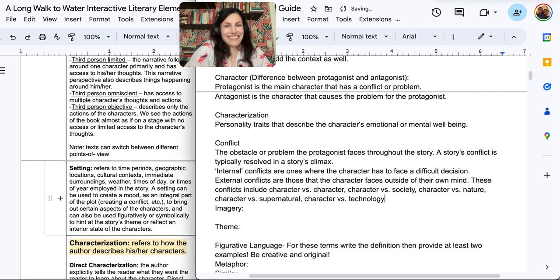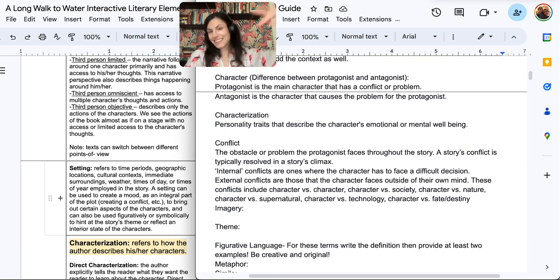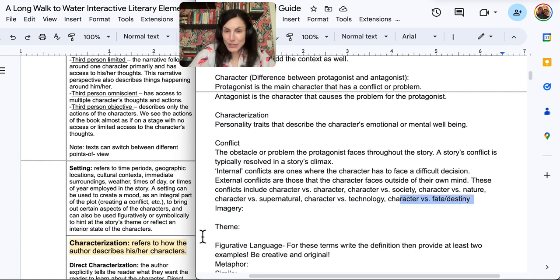Fun fact, when I was in school, character versus technology fell under character versus supernatural. And then around the late 90s, they were like, "Ooh, wait, technology is not supernatural anymore. It's really happening." So they made its own separate category. And then last, you have character versus fate or destiny. Really, if you wanted to use this, you could do it for any story. Like Harry Potter, character versus fate or destiny. Was he going to defeat the head wizard guy? I forgot his name. Now, you could say that was his destiny to do that. You can almost always work in a character versus fate or destiny conflict if you wanted to.